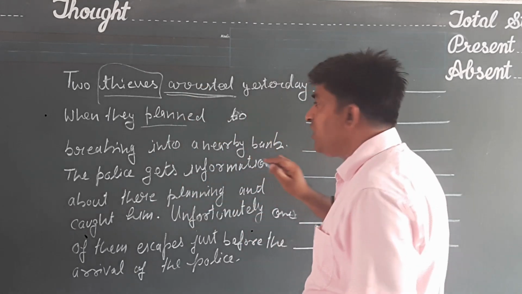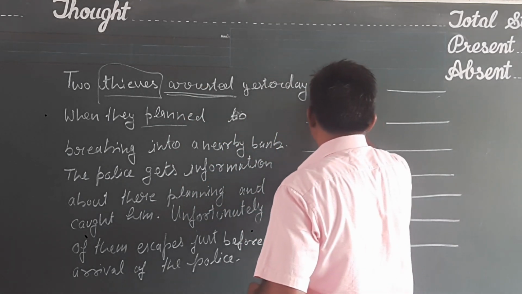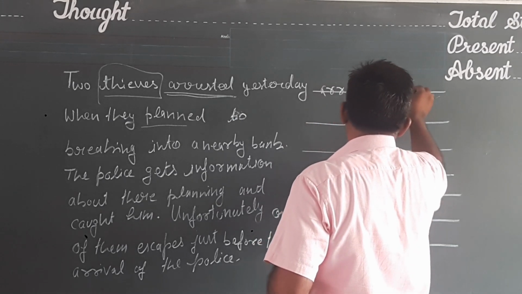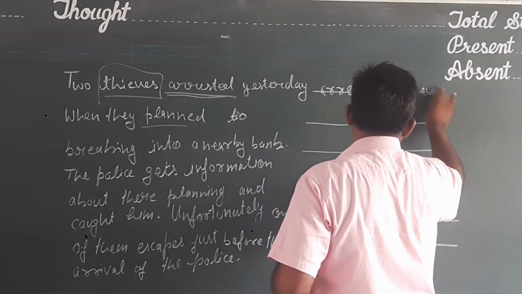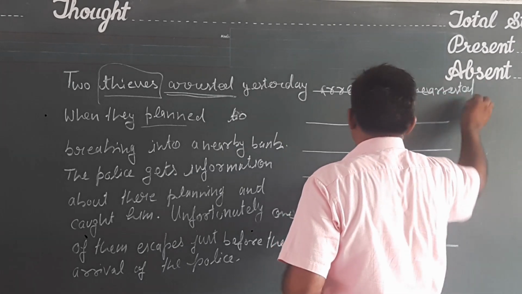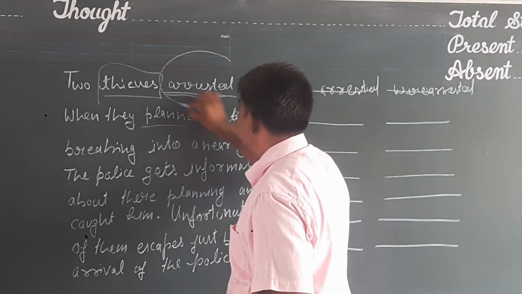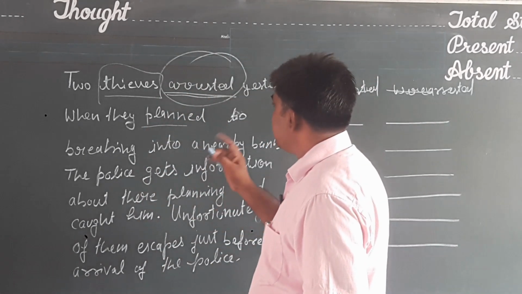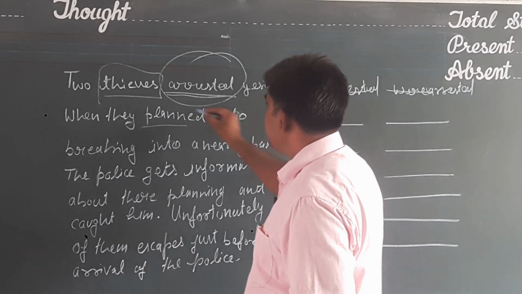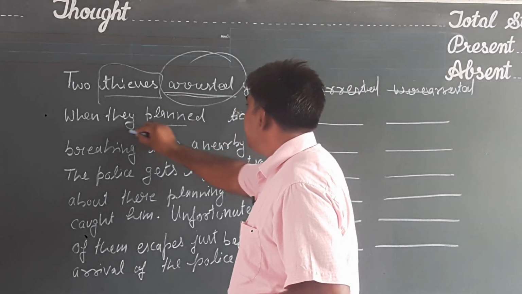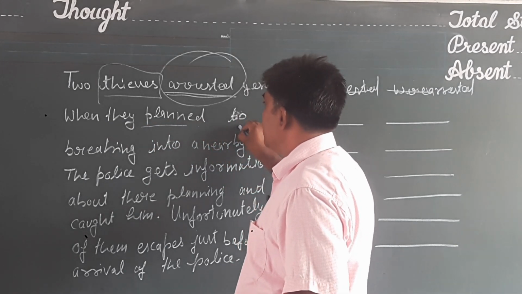So the wrong word is arrested, and the right word will be were arrested. Were arrested will be the right answer for this line, because this sentence is in a passive voice. Okay, now the line will be two thieves were arrested yesterday when they planned to.